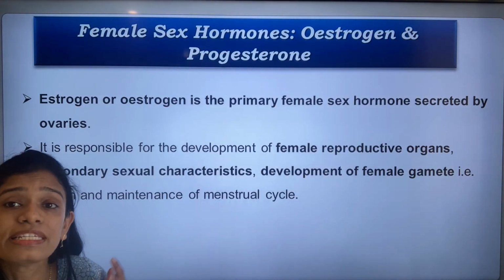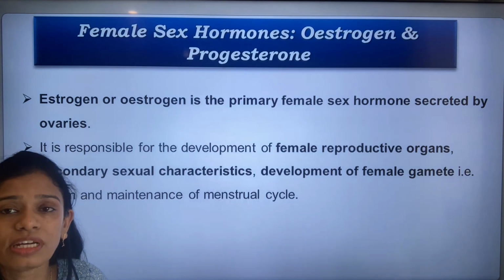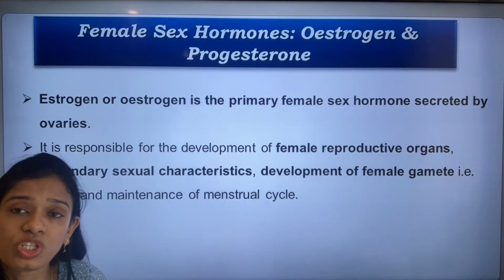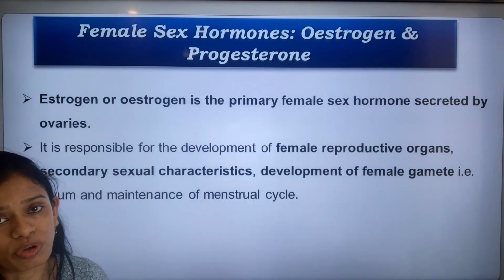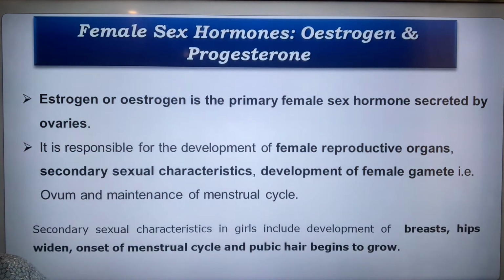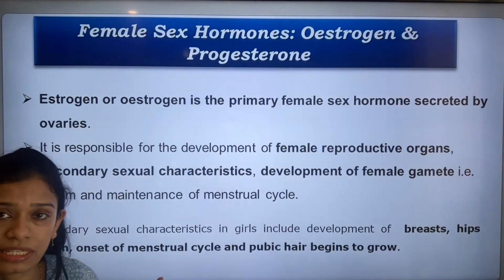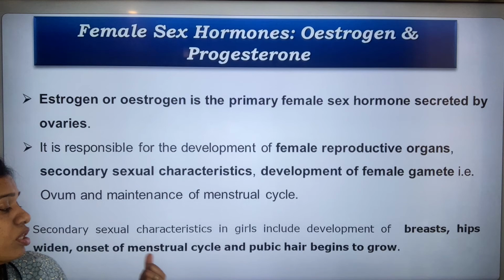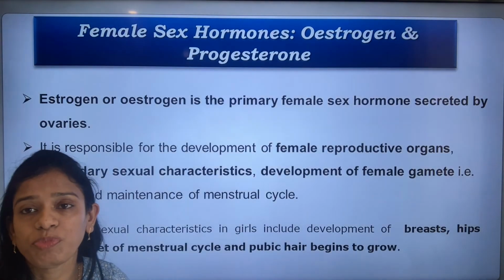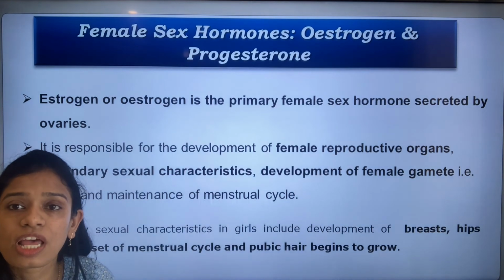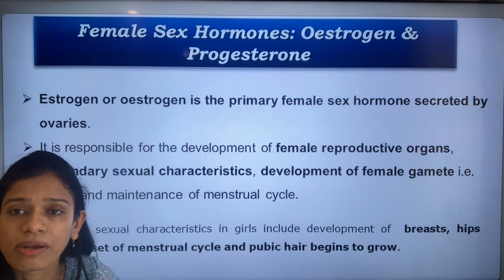Now, what are the secondary sexual characteristics brought about due to oestrogen and progesterone? It is the development of the breasts, the hips widen in the female, onset of the menstrual cycle, and the pubic hair begins to grow.